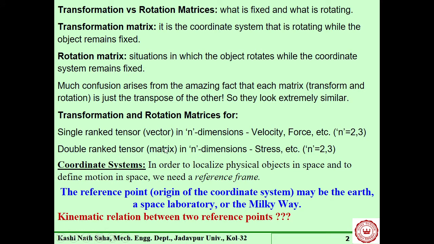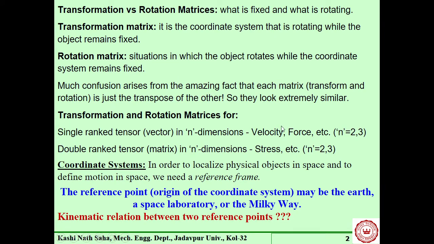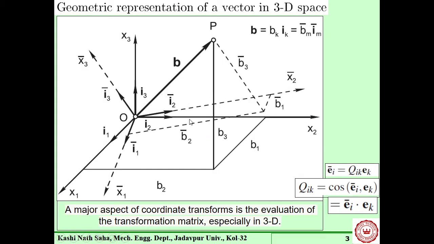It's a matrix. But there are some objects, say if this B is a vector, where we get velocity, force, etc., they are vector quantities. So they are rank one tensors. So here also we can have a coordinate transformation. As shown here, this vector quantity can be expressed in x1, x2, x3, and if the associated unit vectors are I1, I2, I3, this is the expression of B, Bk, Ik, you understand what it means.